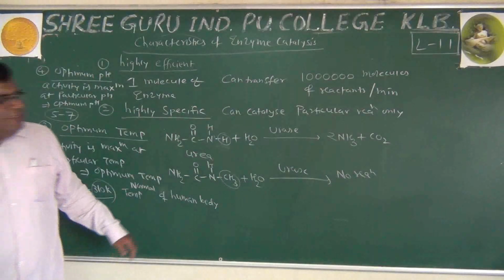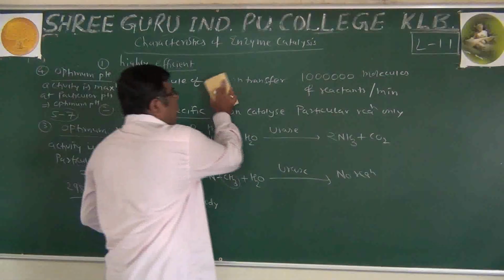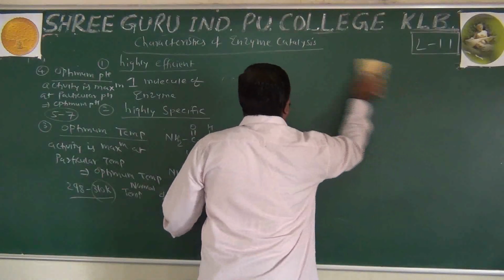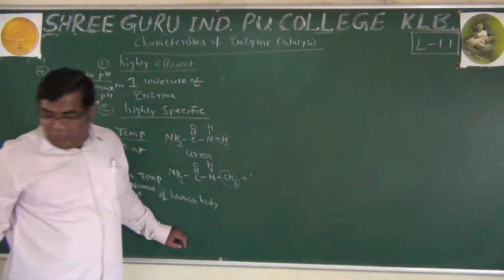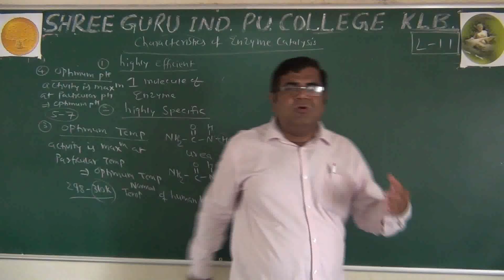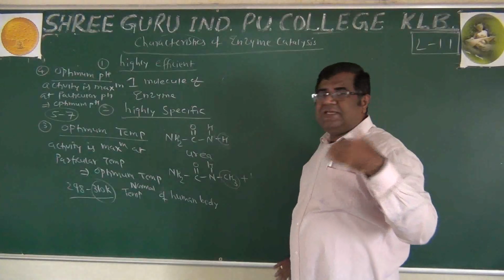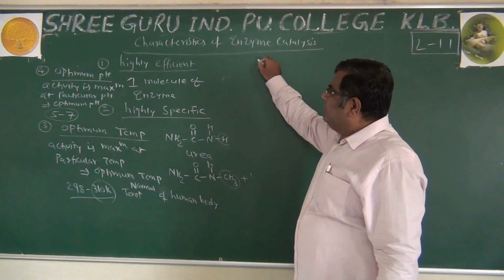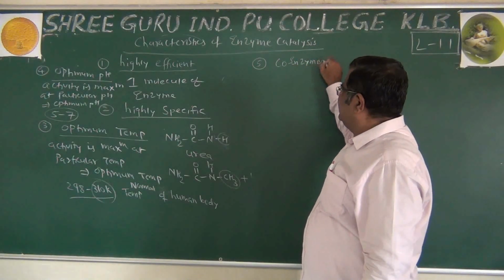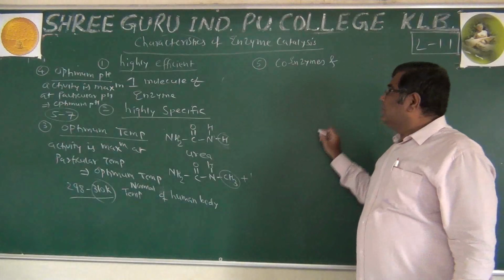So these are 4 properties, and then 2 more are there. Next is coenzymes and promoters. Just like inorganic catalysts also have promoters that increase the activity of the catalyst, here we have coenzymes and promoters.